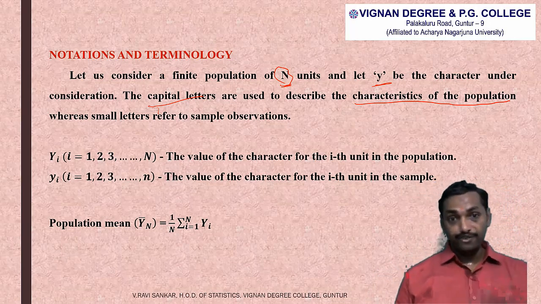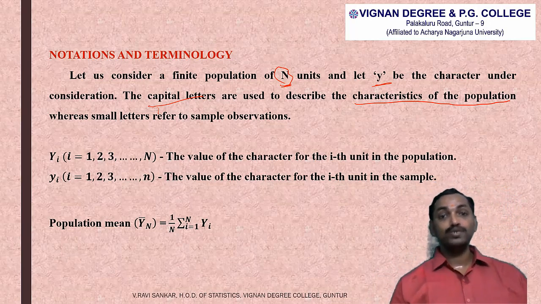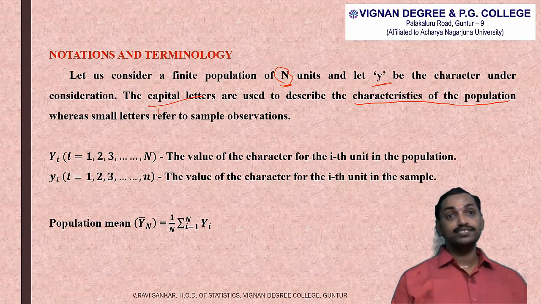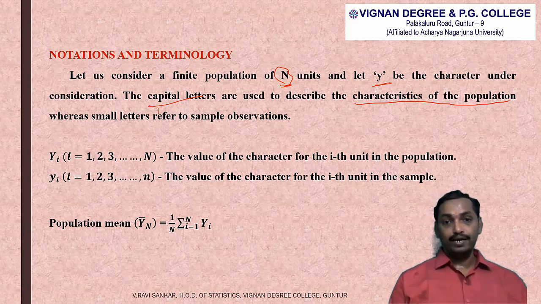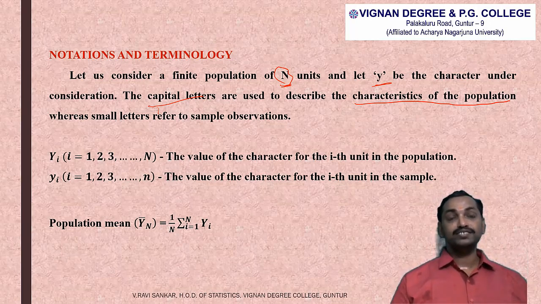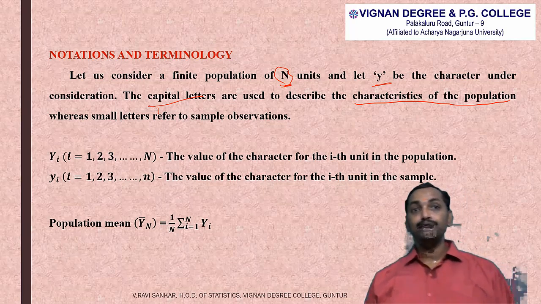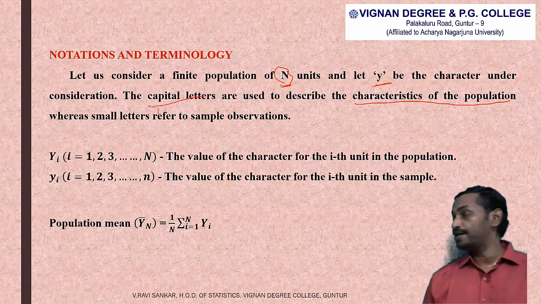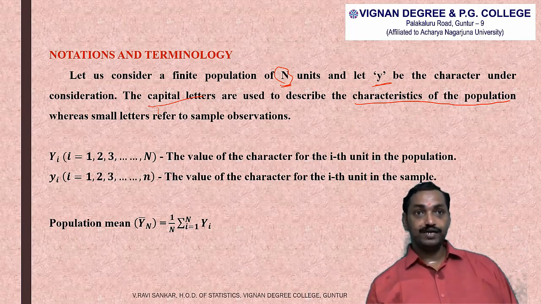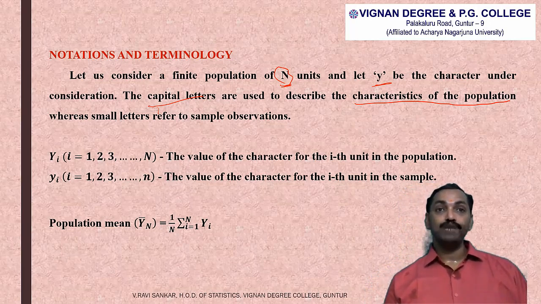As all of you know, average is the sum of the observations divided by the number of observations. Here the observations in the population are capital Y1, capital Y2, and so on, capital YN. So the sum of the observations is summation i equal to 1 to capital N of Yi, and the number of observations in the population is capital N. So the population mean is given by the formula 1 by capital N into summation i equal to 1 to capital N of Yi, and it is denoted by capital Y bar.